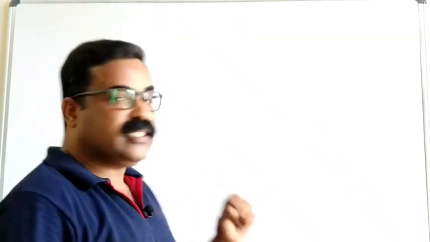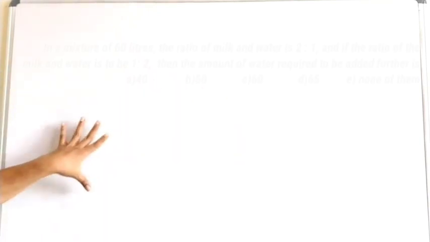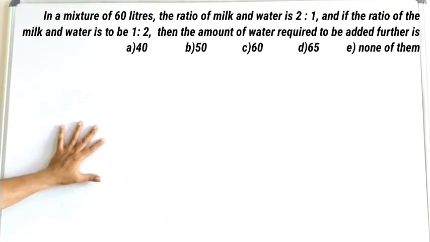Okay, let us go to the next question. In a mixture of 60 liters, the ratio of milk and water is 2 is to 1. If the ratio of the milk and water is to be 1 is to 2, then the amount of water to be further added is?